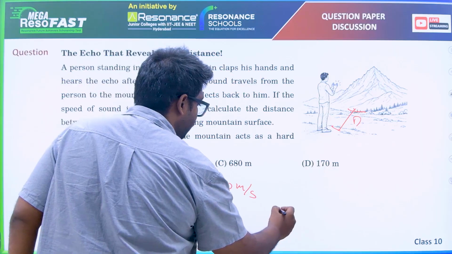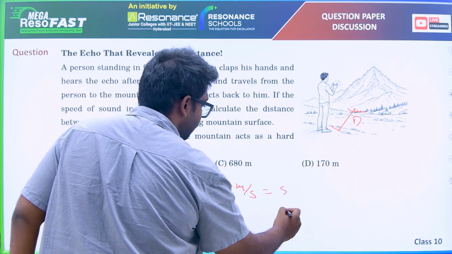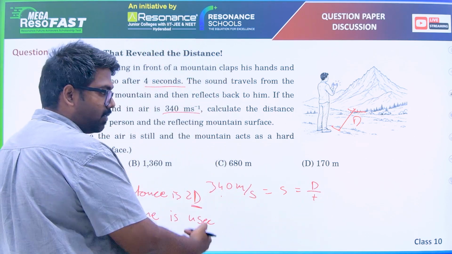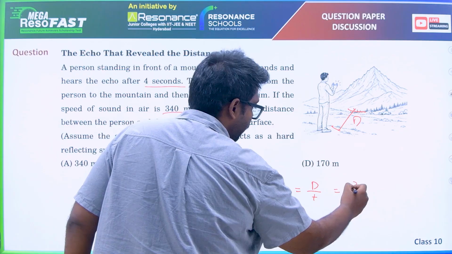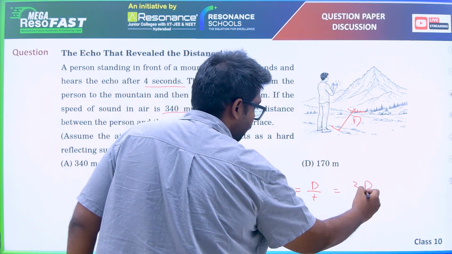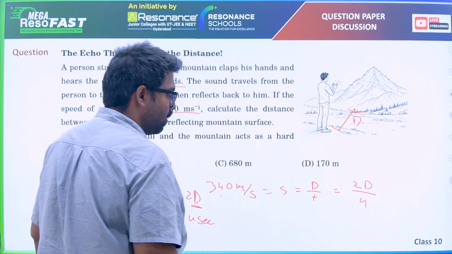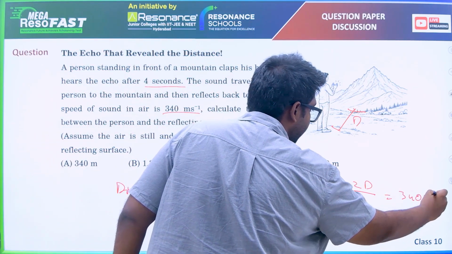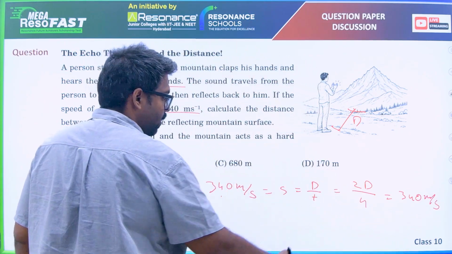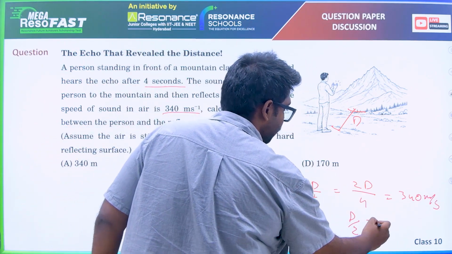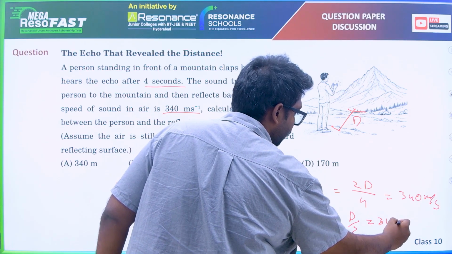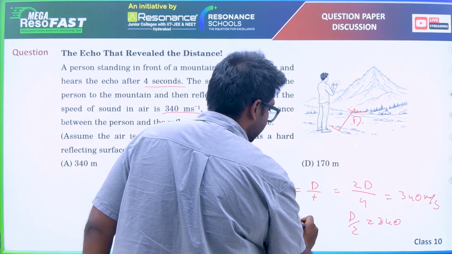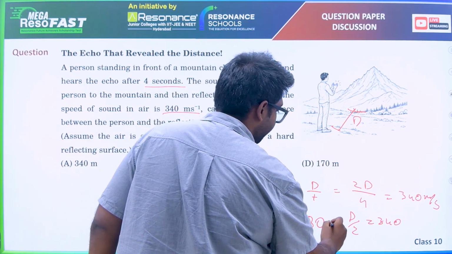So directly substitute. Speed formula is distance by time. What is the distance it covered? 2d by time taken 4. This is equal to 340 meters per second, the speed of the sound. So d by 2 is 340, which implies d is equal to 680 meters.